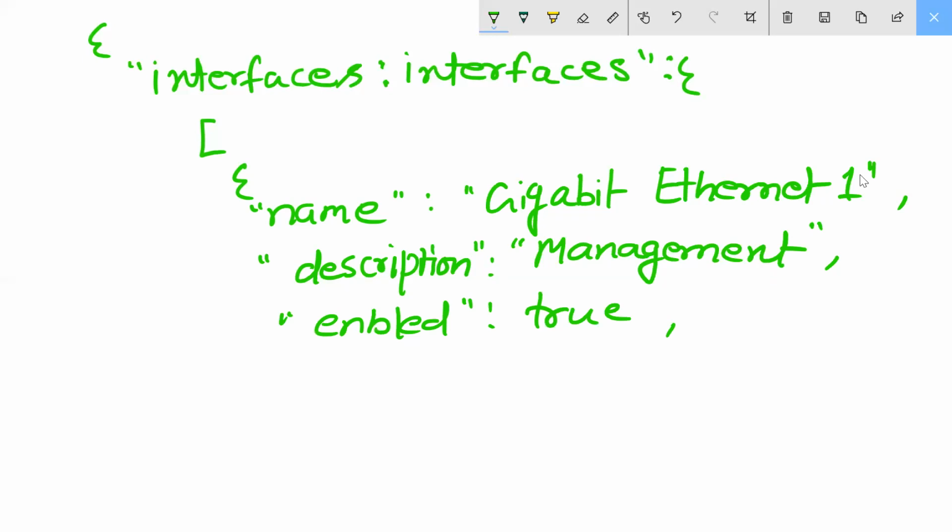I am using IP version 4 here. So I will use IP is my IP, I will use IP version 4.